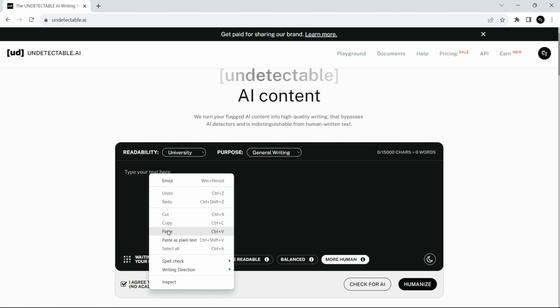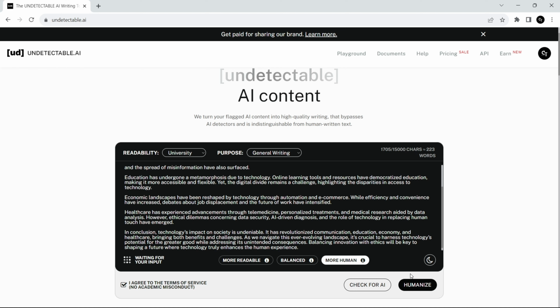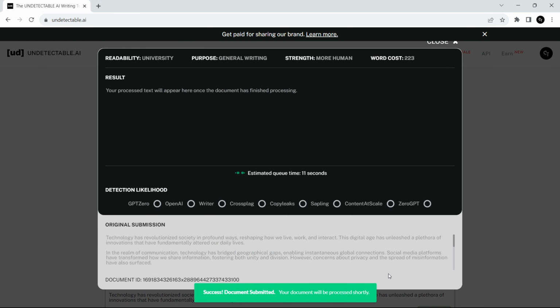Then you are left with 3 options: more readable, balanced, and more human. You are going to have to click more human. Once you are done, you then click Humanize. Don't forget to agree to the terms and conditions. This website is going to transform the article and give you a more human form of the article, which would be difficult for the plagiarism checker to detect.